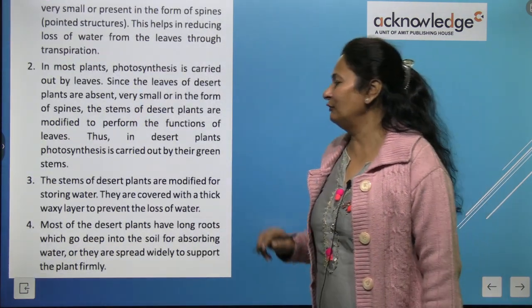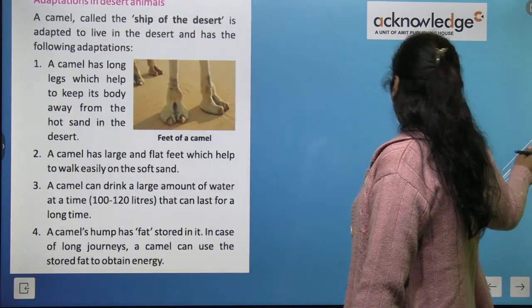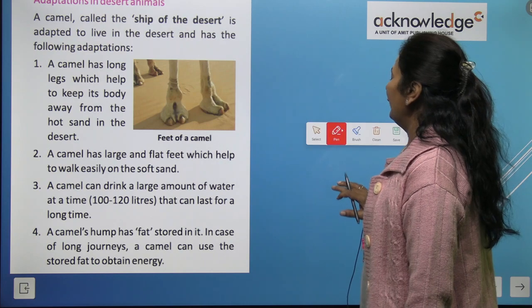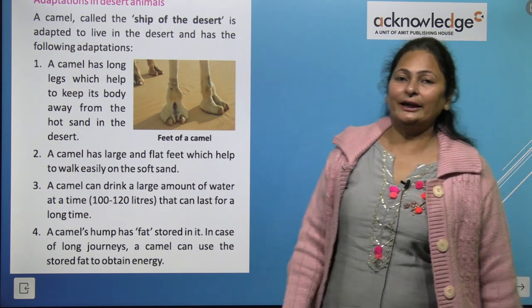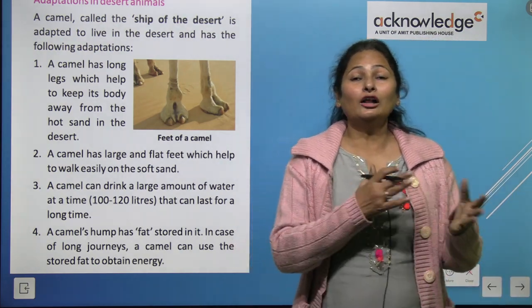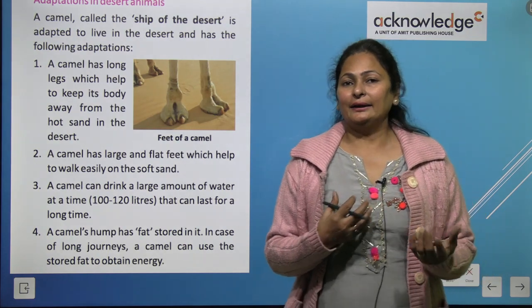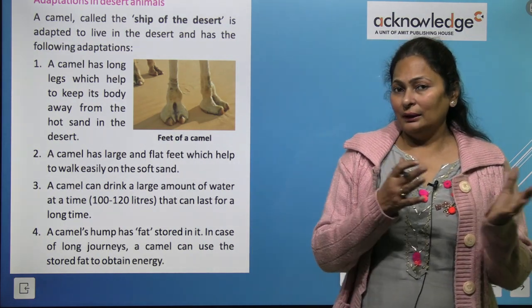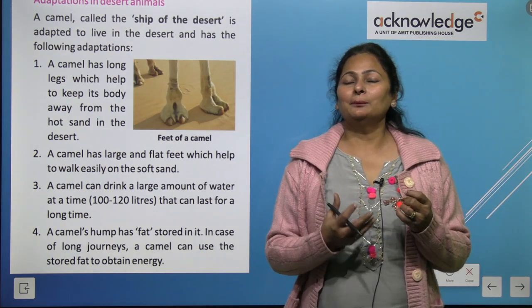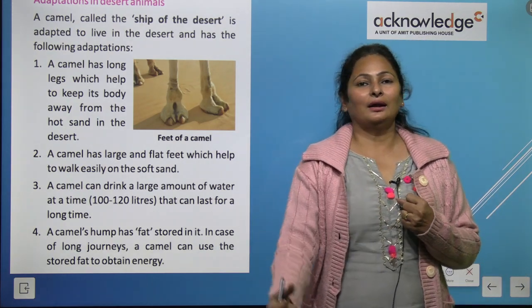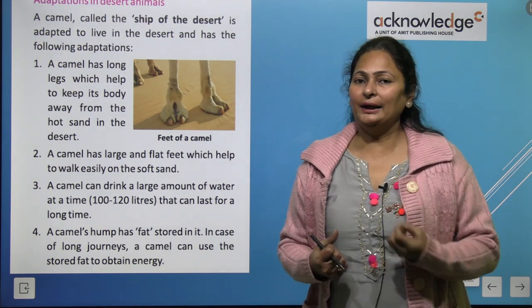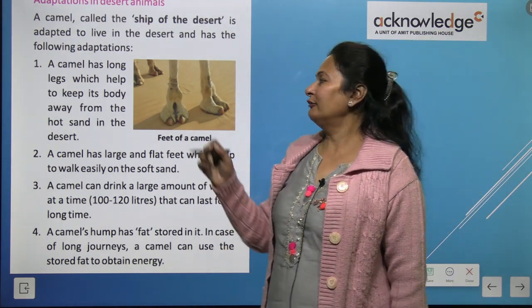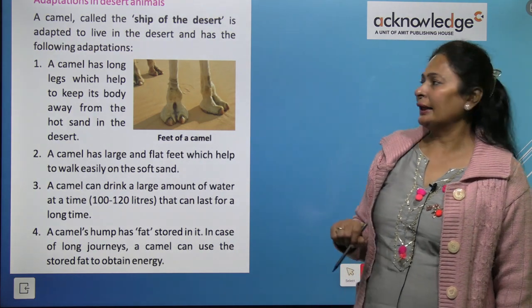So, the camel. We all know the camel is called the ship of the desert. So what changes or what different characters does the camel have as compared to the animals that are living in mountains, in plains, right? So we will see what the different adaptations in the camel are.